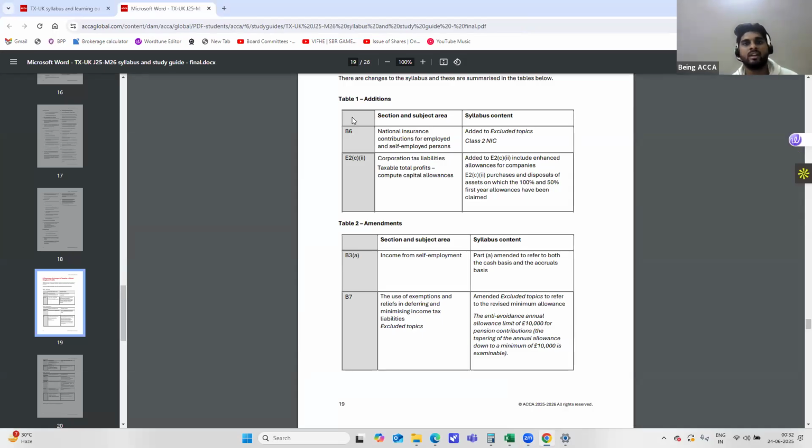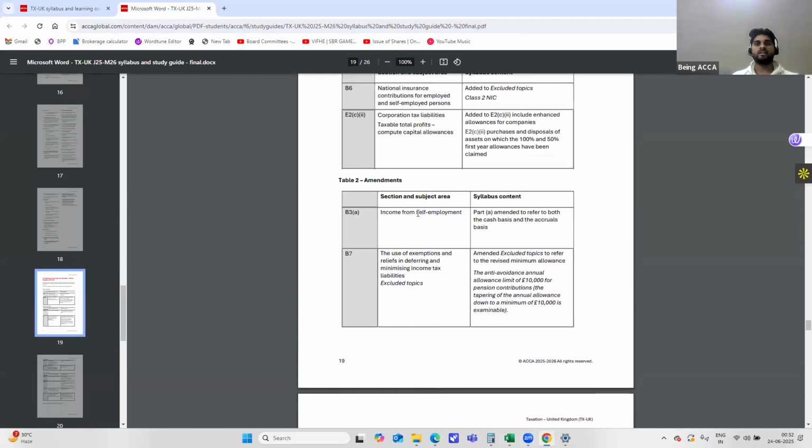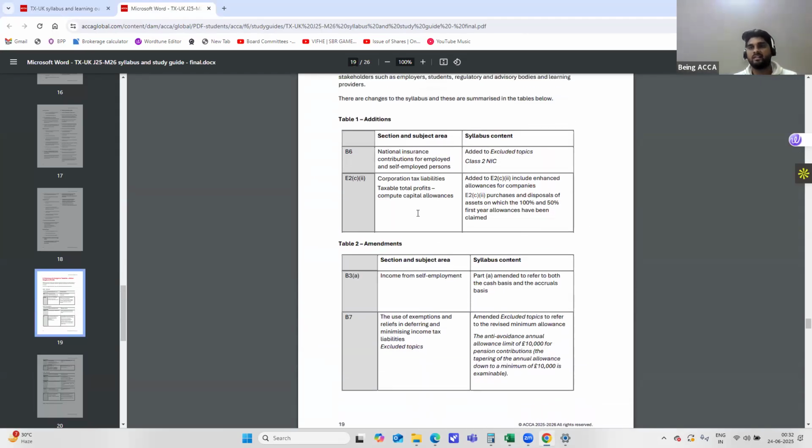If you go to the 19th page, it has all the additions, amendments and deletions that have been made. Let's quickly get started with the additions. The first addition, in the NIC part, is that Class 2 NIC has been added to the excluded topics. So be very clear: for individuals and corporation tax, Class 2 NIC will not be tested in your examination, so you do not have to spend time on this aspect.